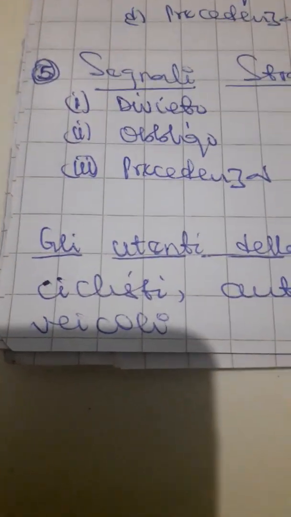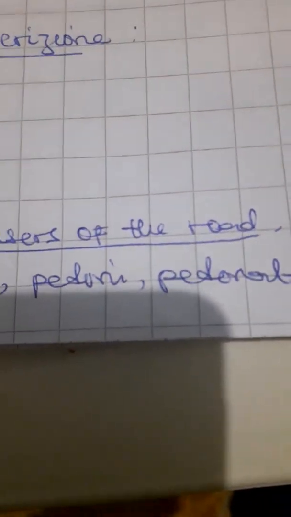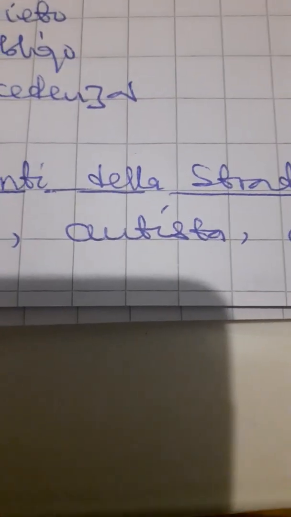Then if you look under it, I wrote something like Gli utenti della strada. When we talk about Gli utenti della strada, we're talking about the users of the road. Each time you see the words Gli utenti della strada, it is talking about the users of the road. For example, we have the ciclisti, we have the autista, that is the driver.